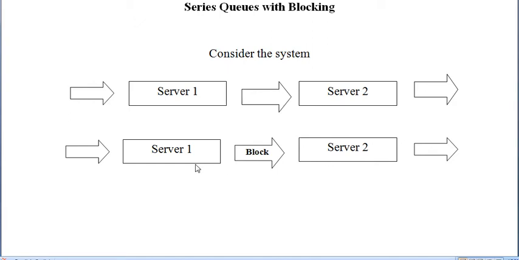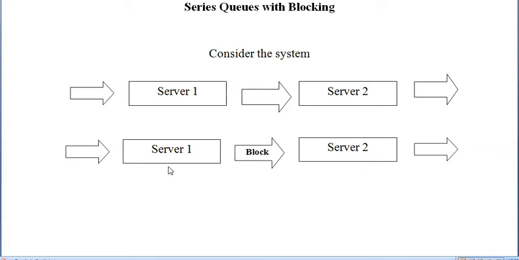Otherwise he has to wait in server 1 until the service is completed in the second one, and if a new customer comes, he cannot form a queue in the first server, therefore he has to leave the system.